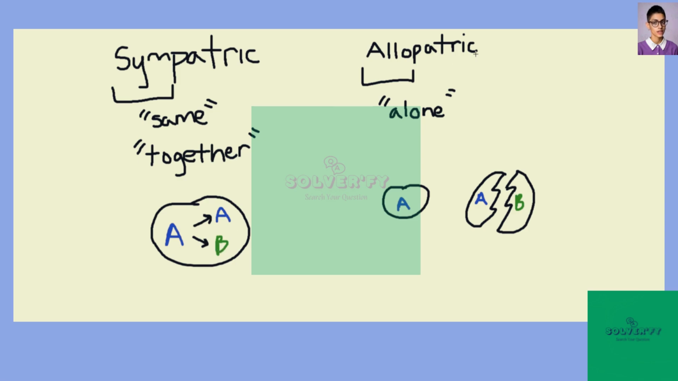Now, allopatric speciation means different species are formed when they're both alone. So in this case, a physical barrier comes and divides the same species from itself. So in this example, there's a lake or even just a piece of land, a barrier divides it. For example, the Grand Canyon. Now, there's A on the left and A on the right.